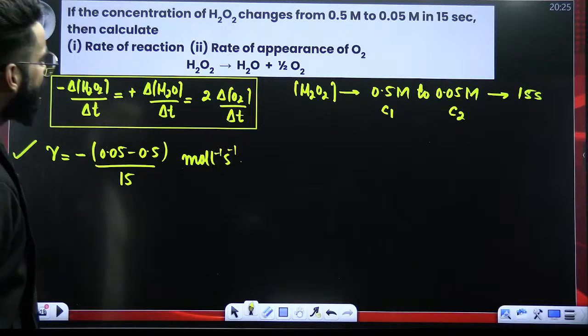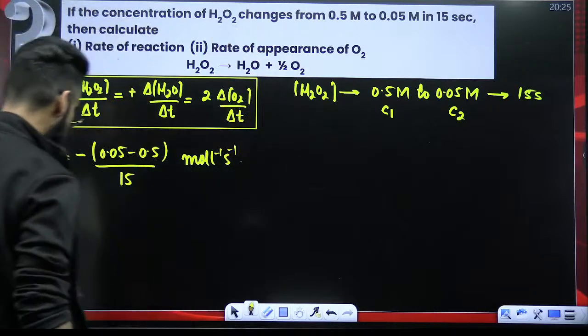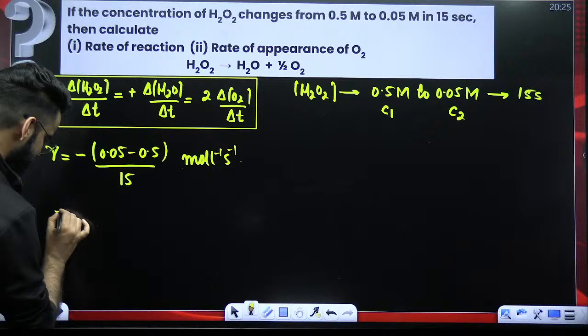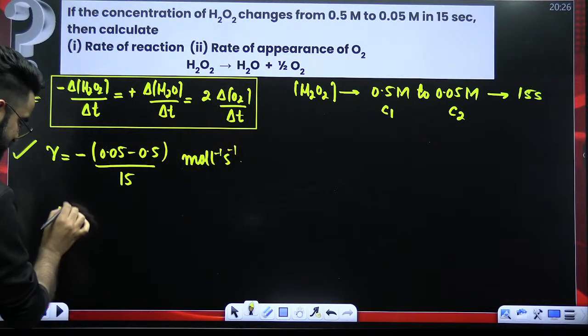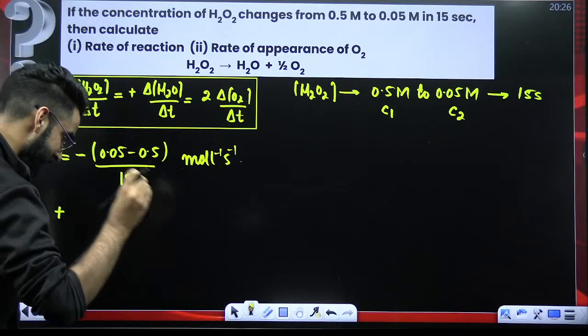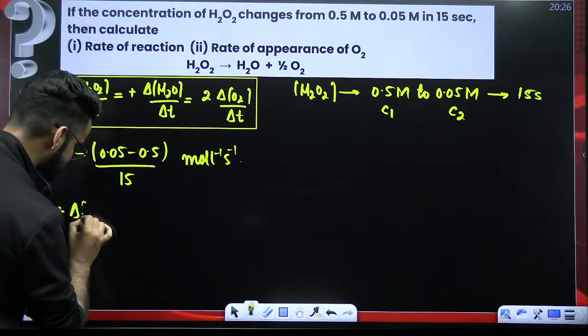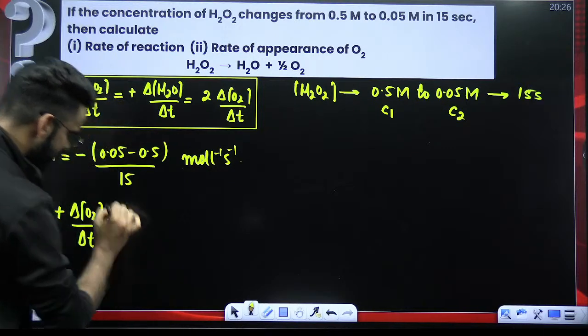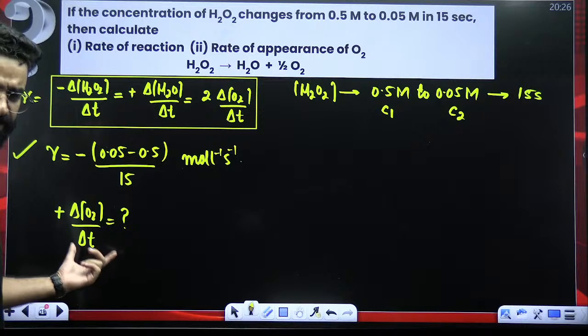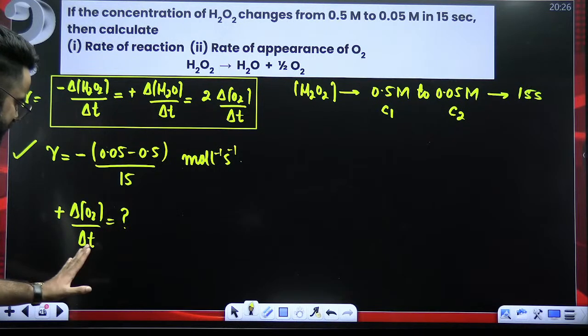Second question, calculate the rate of appearance of O2. What is meant by rate of appearance? Rate of appearance means plus, the appearance of O2. O2 is the product, so I'm starting with plus. Since we are talking about rate of appearance, there is nothing to do with the stoichiometric coefficient. So plus delta O2 upon delta T. This is what you call the rate of appearance of O2. This term is to be calculated.